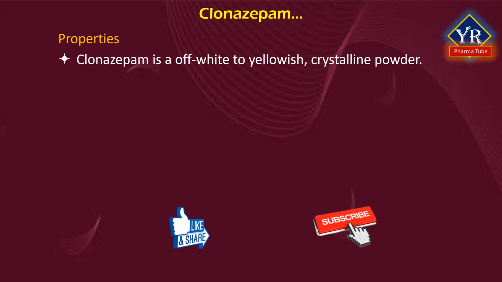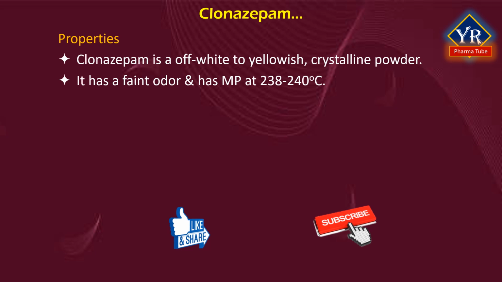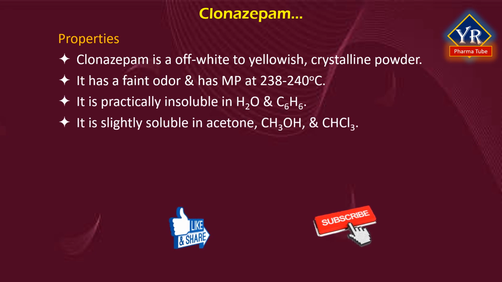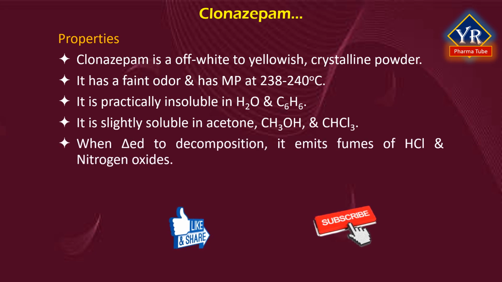Clonazepam is an off-white to light yellowish solid crystalline powder. It has a faint odor and has melting point between 238 to 240 degrees centigrade. It is practically insoluble in water and benzene. It is slightly soluble in acetone, methanol, and chloroform. When heated to decomposition, it emits very toxic fumes of hydrogen chloride and nitrogen oxides. It is stored in a well-closed container and protected from light.